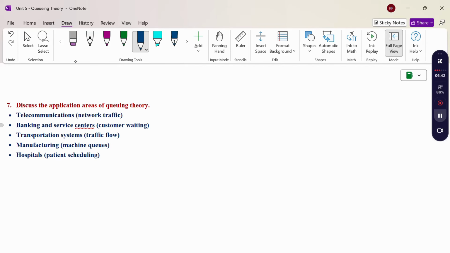So many applications are there. Here we have chosen some of them. If you are familiar with more applications, you can mention them, because at least any two are needed. For example, from your own experience, any application related to queuing systems can be written here. Here I have given samples: computer science, telecommunication, banking sector, transportation sector, manufacturing, production, hospital. So any type of application is possible.